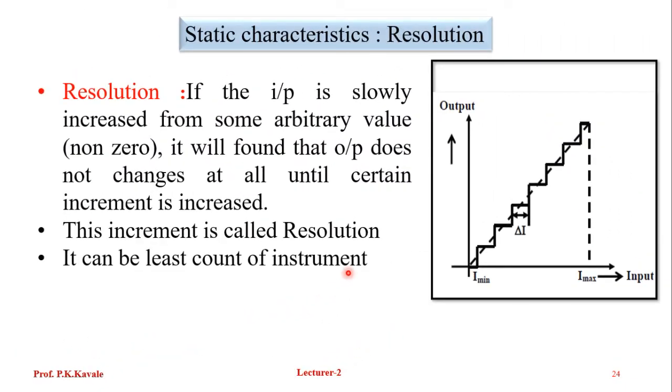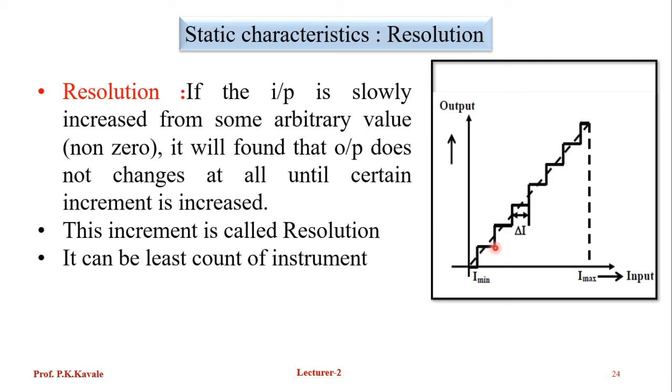Resolution. Just see the figure, with I max and I min and the output. What is the minimum change in input required to change the output? This is known as the resolution. If input is slowly increased from some arbitrary value, it will be found that output does not change. For example, in this range input is increasing but there is no change in output.